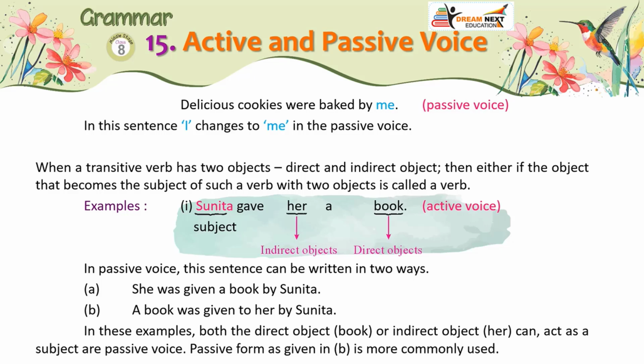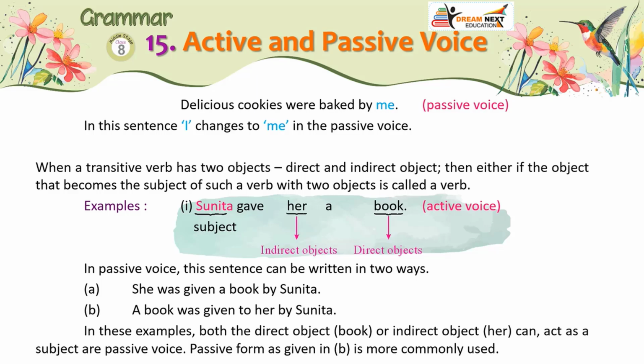Examples: 1. Sunita gave her a book. Active voice. In this sentence, Sunita is the subject, her is the indirect object, and book is the direct object. In passive voice, this sentence can be written in two ways. A. She was given a book by Sunita. B. A book was given to her by Sunita.